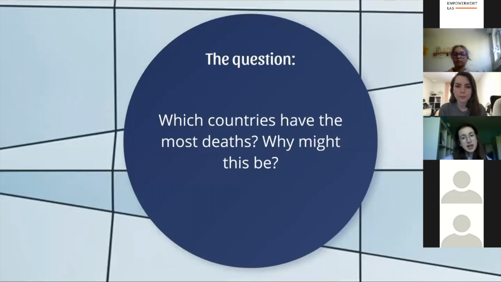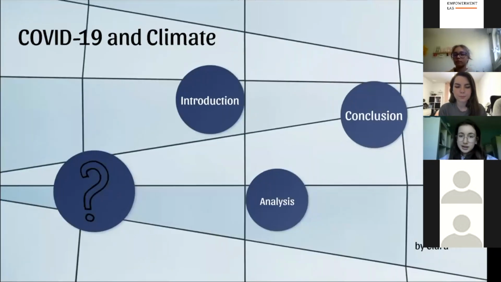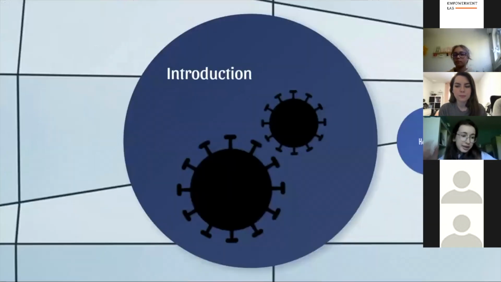The question: which countries have the most deaths, and why might this be? To start with, I'll tell you what we know so far about the coronavirus. As we know, it's spreading all around the world at a very fast speed. It started about 3 months ago in Wuhan, China, and is believed to have come from animals. It spreads through human touch. Why? World domination, of course.